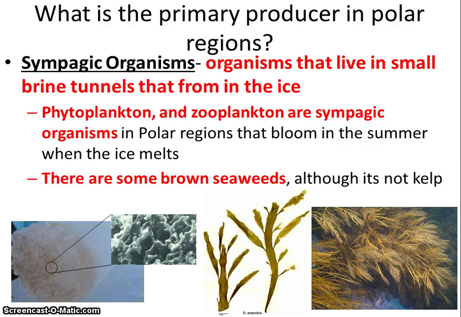So, here we go. Primary production really is few and far between. There aren't really any plants up there to speak of, and there is some kelp, but not much. The main source of primary production actually comes from what are known as sympagic organisms. Sympagic organisms are tiny microscopic organisms, plankton, that live inside brine channels in the ice.